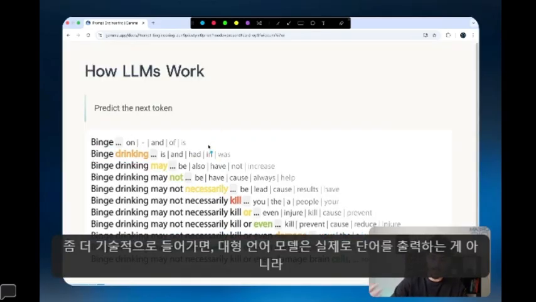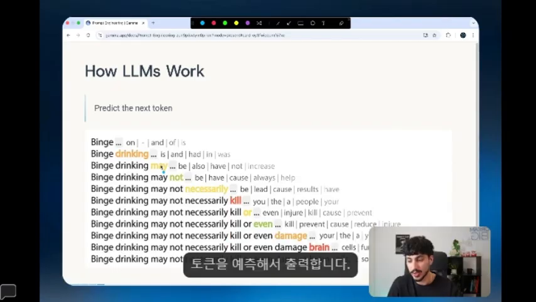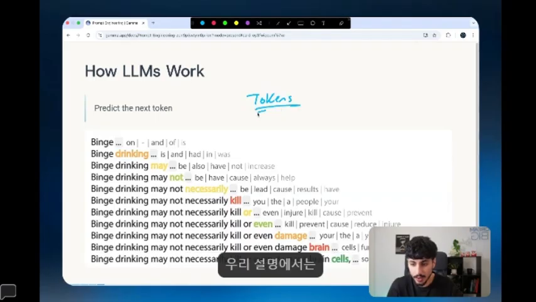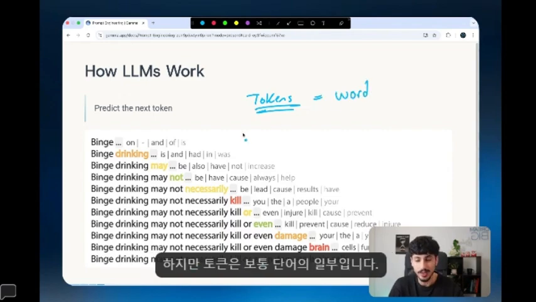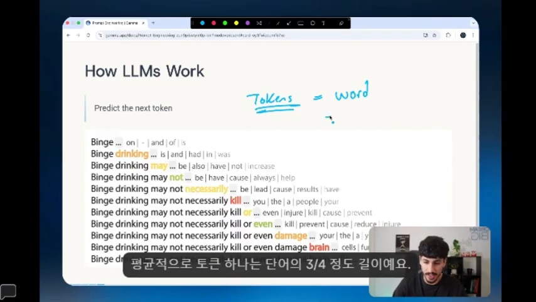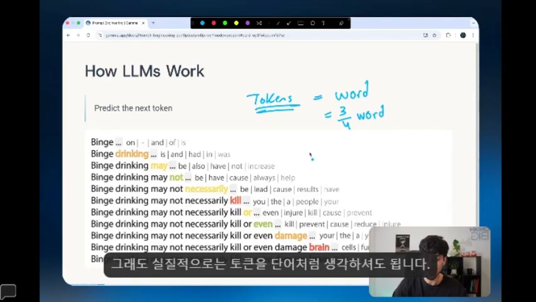But if you want to get technical, the large language model doesn't actually output words. What it does is it outputs tokens, or it predicts tokens. Now, for the sake of our discussion, you can just think of a token as the same as a word, but a token is generally a portion of a word. On average, a token is three-quarters of a word. But realistically, you can always just think of tokens as words.